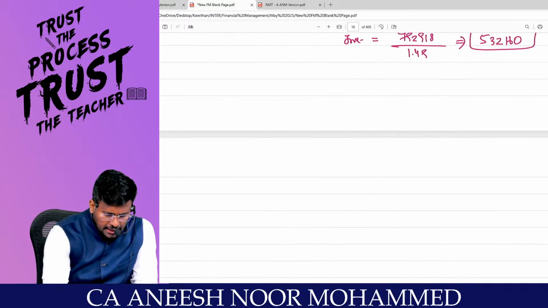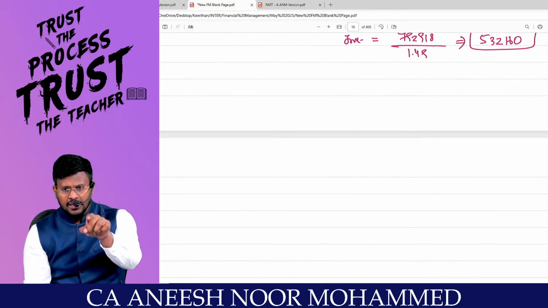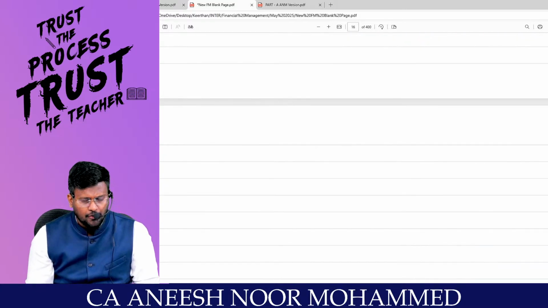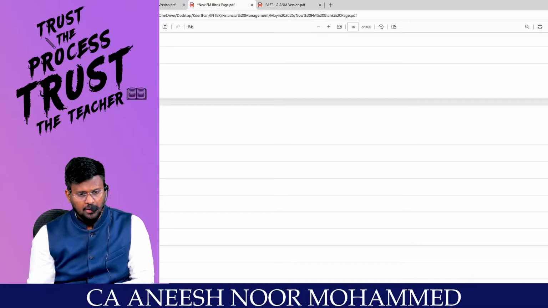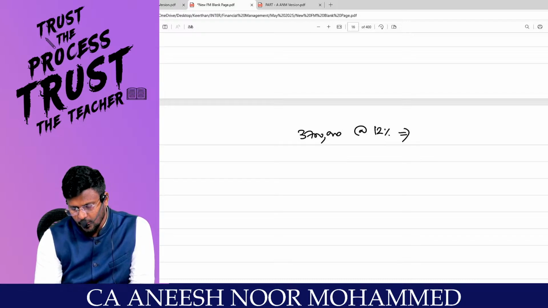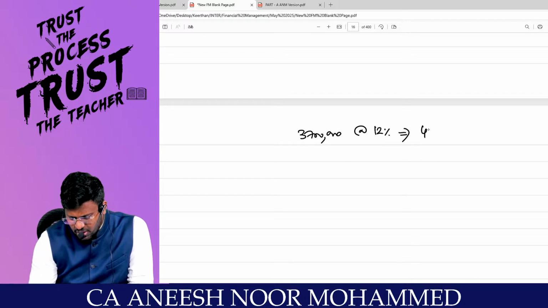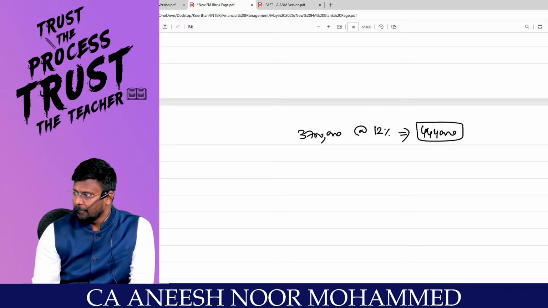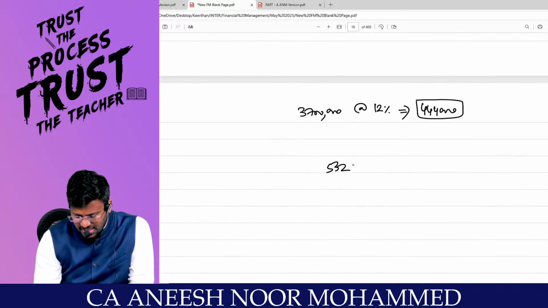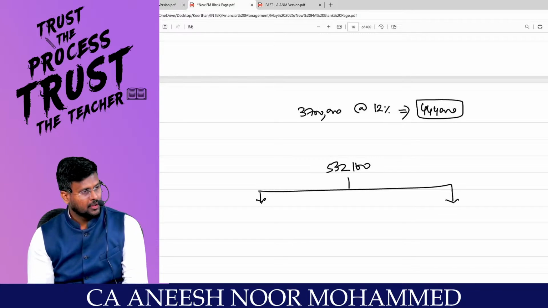But my dear lovable students, on the given data, they gave debt, bond, debenture of how much? Amount 37 lakhs at the rate of 12%. This comes to only 4 lakh 44,000. My dear lovable students, 5 lakh 32,160 is the total interest we are getting as per the financial leverage.